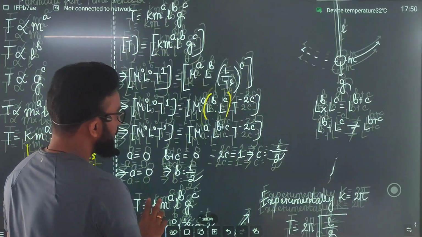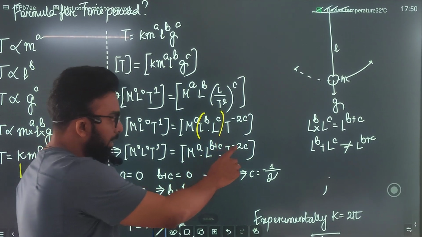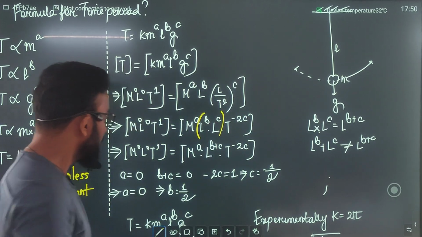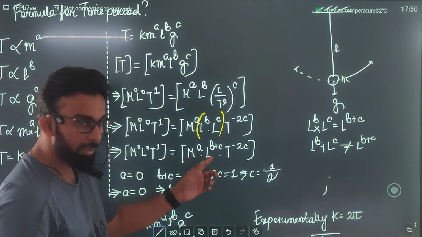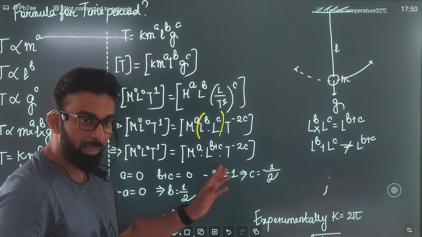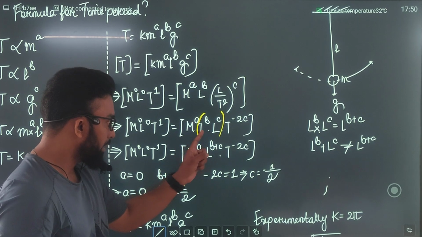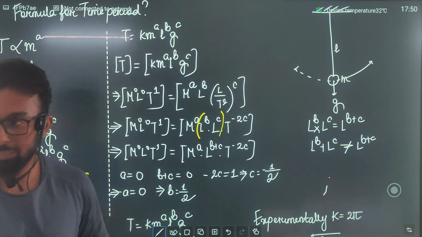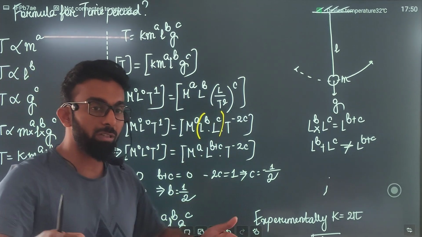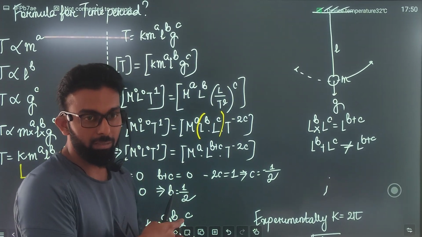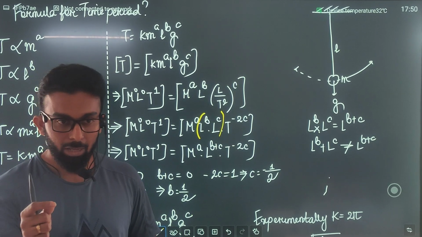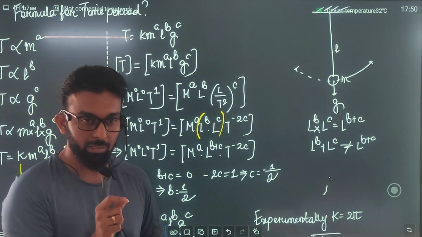Because if the dependency is of the plus type, can I combine these two L's and make it a single L? It will not be possible, right? Because here I have collected all the L powers together as L to the power b plus c. I have kept m alag, L alag and t alag. And this has been possible because the dependency among the terms is of the multiplication type. If the dependency is of plus or minus type, such kind of formulas cannot be deduced through this method.